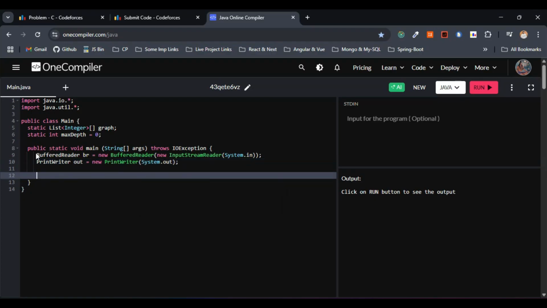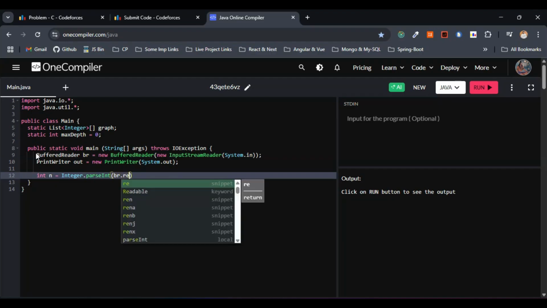The next step is the number of employees, as we have to initialize the graph with n plus 1, one-indexed, right? So first let's go with the number of employees. Let me consider variable n, of type integer. I'll go with Integer.parseInt, and we have to read this using br.readLine.